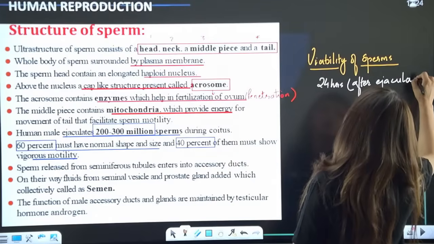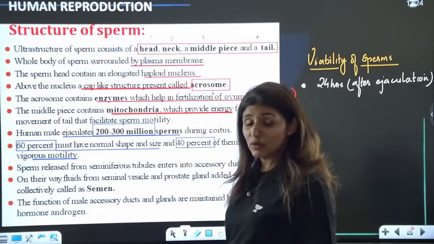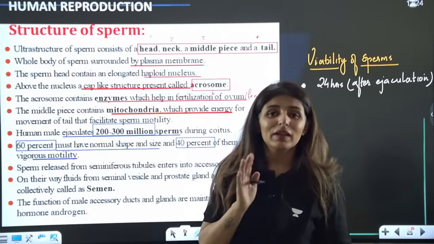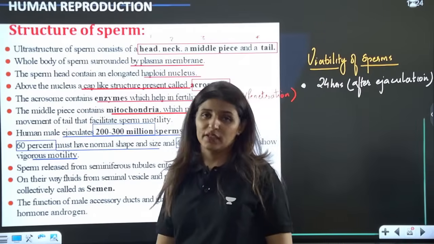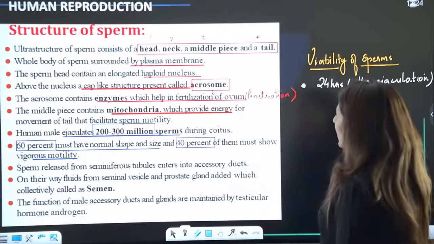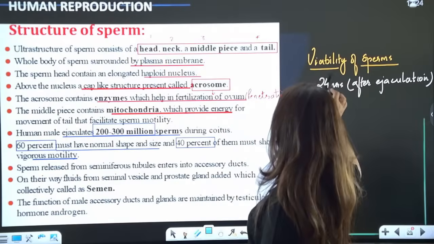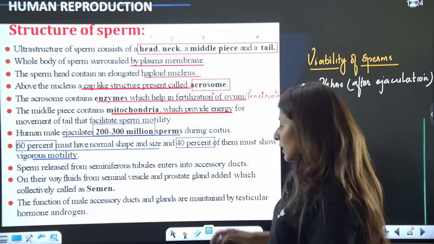Before ejaculation it is for a longer time, but after the sperms have been released out of the body of the male, there are only 24 hours within which they have to reach the oocyte. So they should have sufficient motility to reach the oocyte within 24 hours. Is that clear?